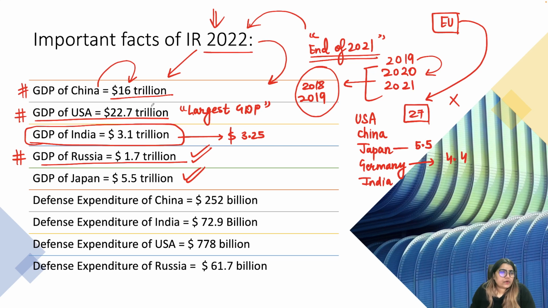Okay. So there is the GDP of China, the GDP of US, GDP of India, this is Russia, and this is Japan. So we have seen this. India is at 5th position.